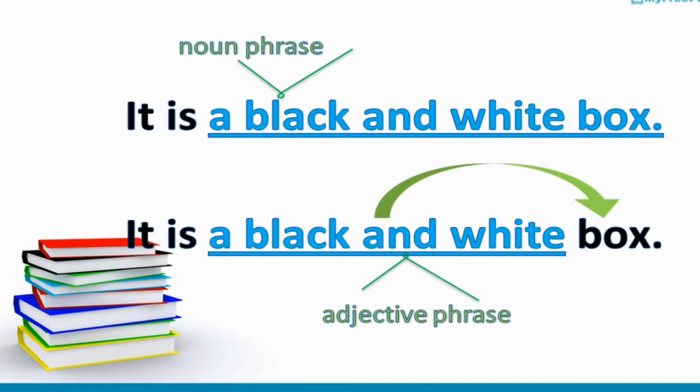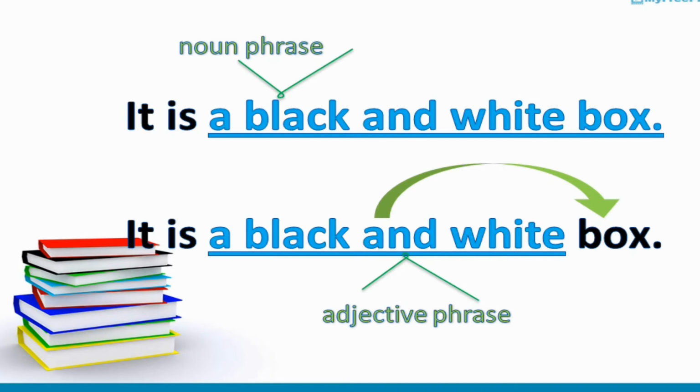A black and white box is underlined. It means it is a noun phrase. In this phrase, the head word is a noun, and that's why we call it a noun phrase, because the noun box is included in this phrase.